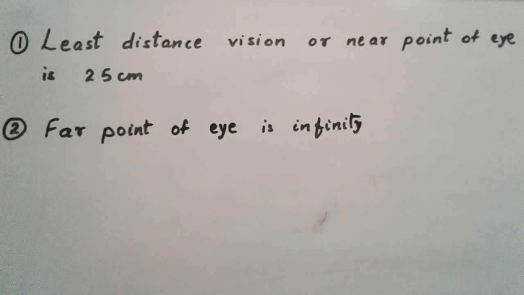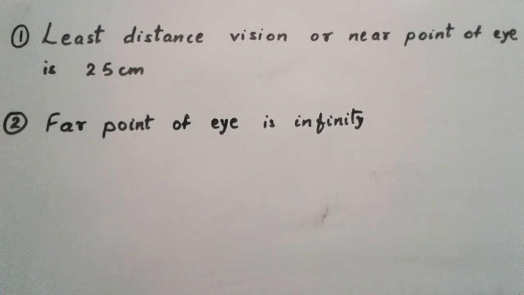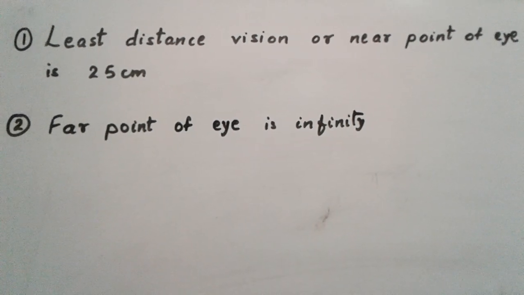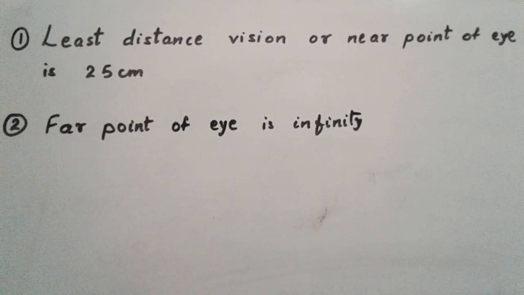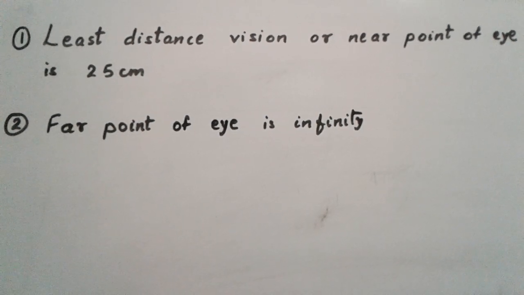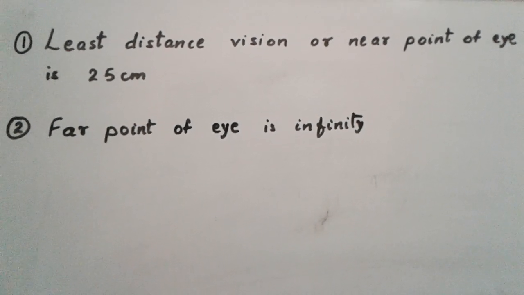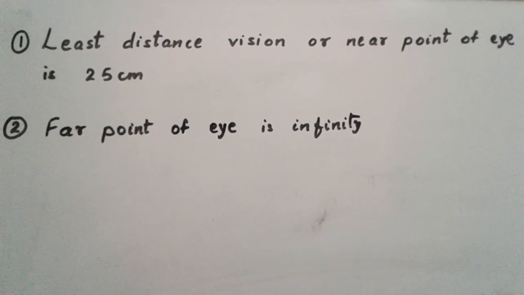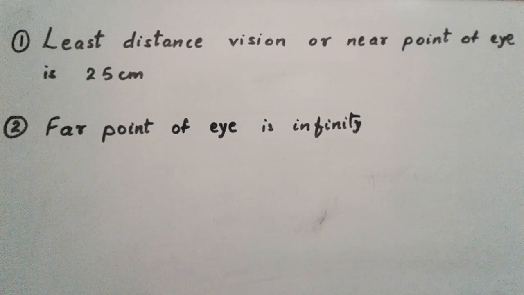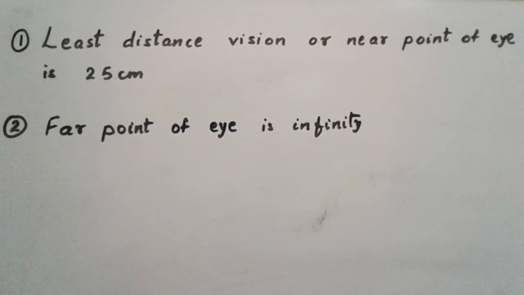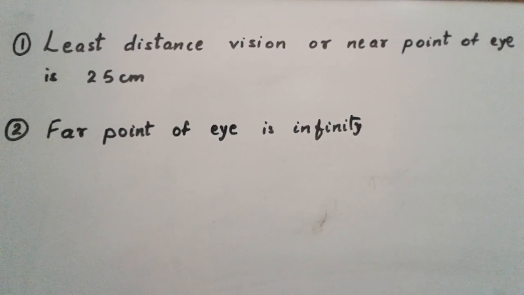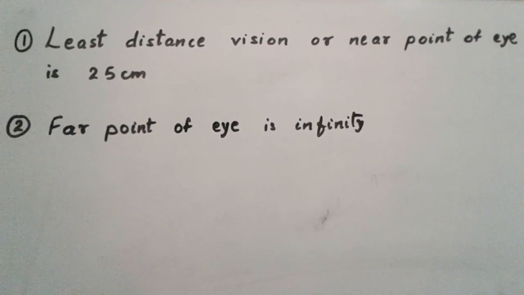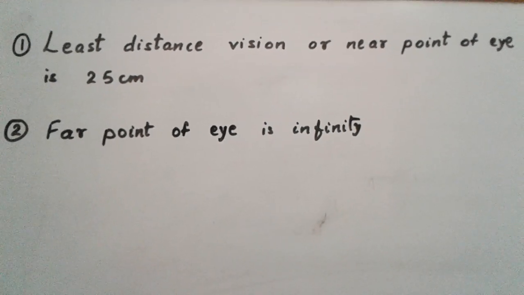And for the far point it is infinity. Why do we say so? Because there is no limit to how far we can see. At night you can see the light of a star which is so many light years away from us. That means our eyes can see as far as possible. But for the near point, the ciliary muscles need to contract to make the eye lens thick, and that contraction has a limit, which is 25 centimeter.